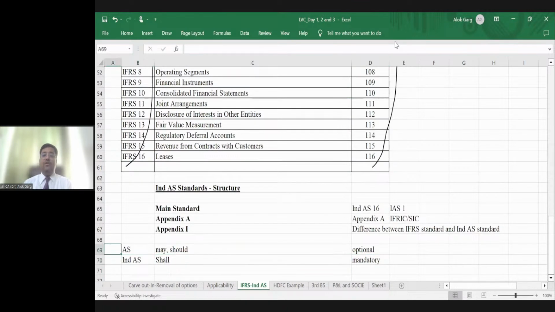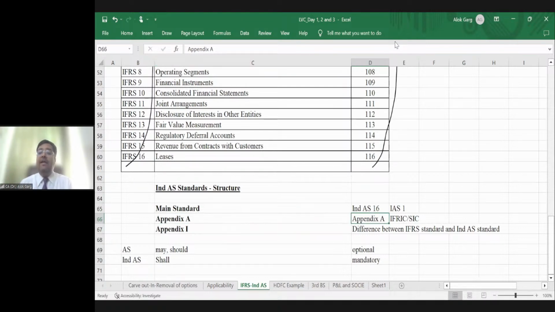Friends, now coming to the Ind AS standard structure. When you read Ind AS, first of all, there is a main standard, for example, Ind AS 16, which talks about property, plant, and equipment. Then there will be appendices, and there are two kinds of appendix: alphabetical appendix, meaning appendix A, B, C, and numerical appendix, appendix 1.